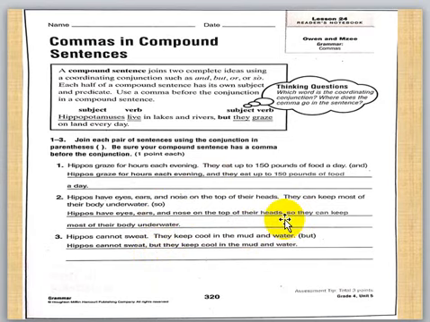Another thing, in number 2, we want to say hippos have eyes, ears, and nose. Hippos have 3 things. What are they? Eyes, ears, and nose. Can we say hippos have eyes and ears and nose? No. We have 3 things.